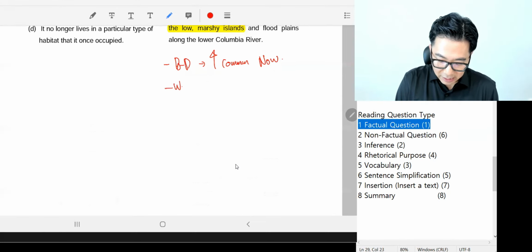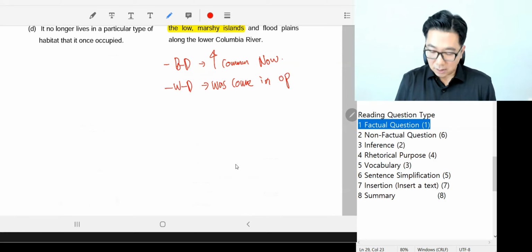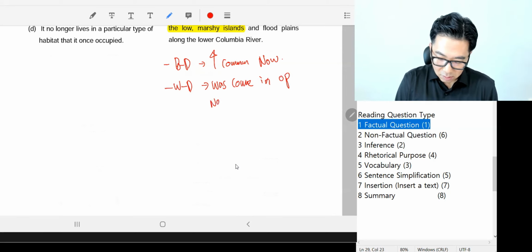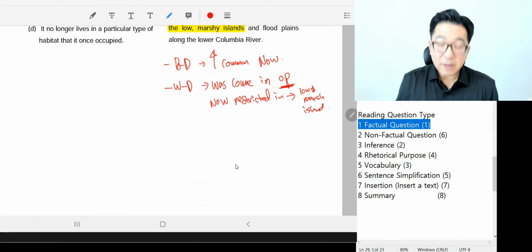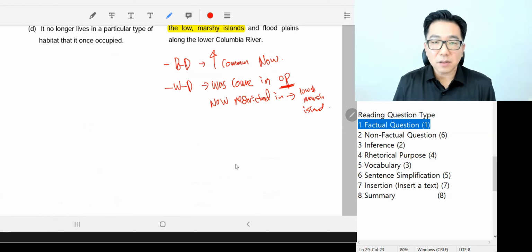And white-tailed deer was common in open prairie, but now they are restricted in a different habitat, not open prairie. It was low and marsh island, wasn't it? Right? Yeah, so that's pretty much a complete note for the whole paragraph, I feel.